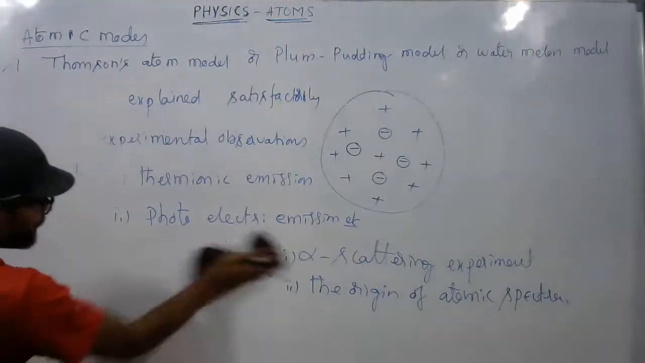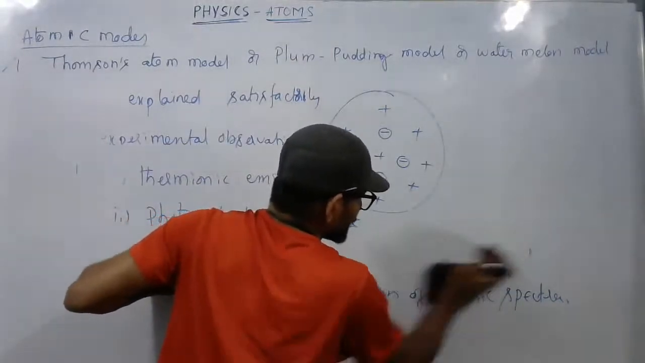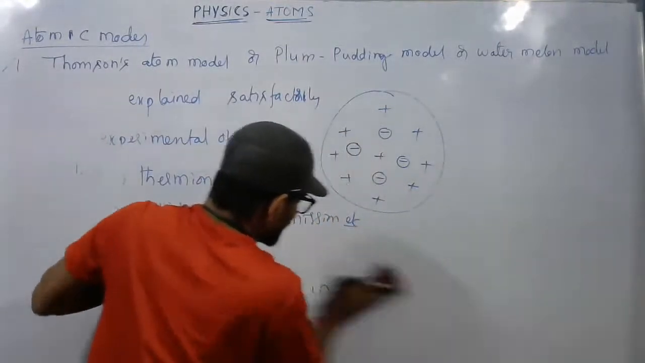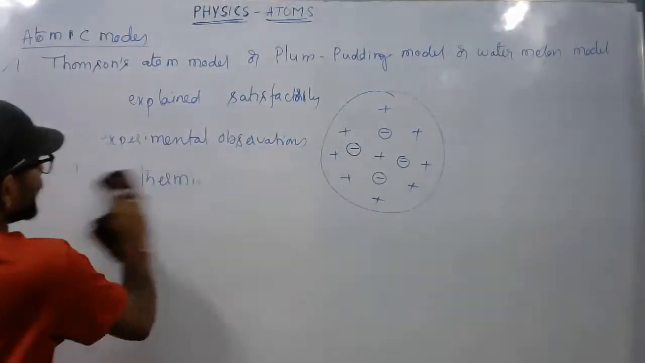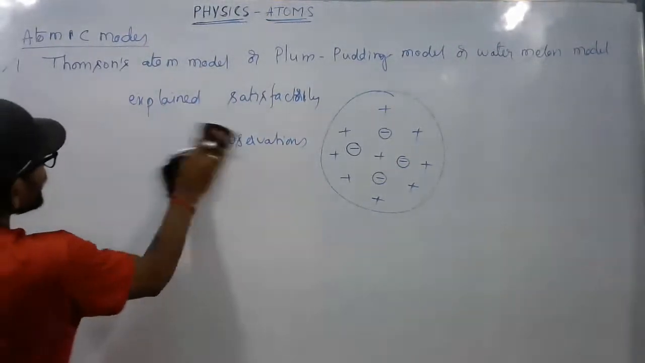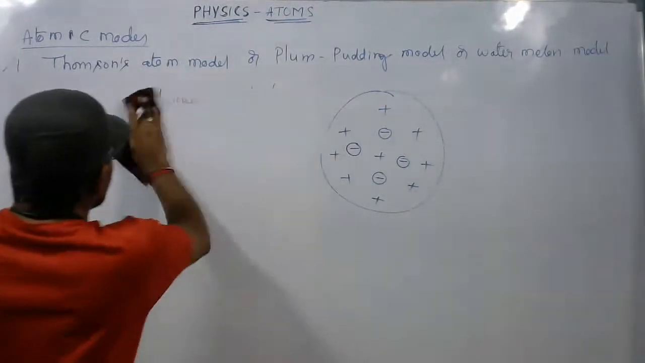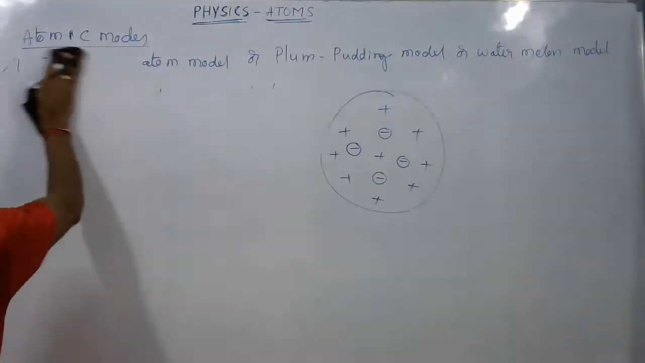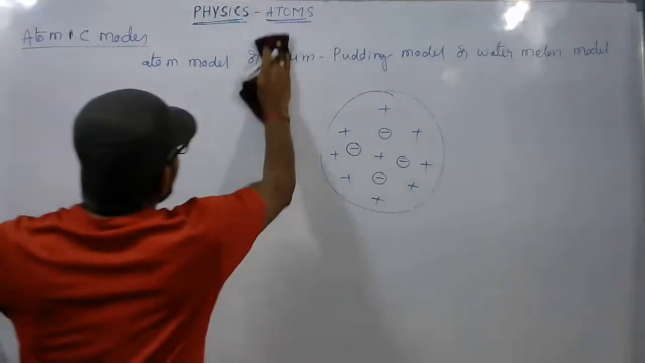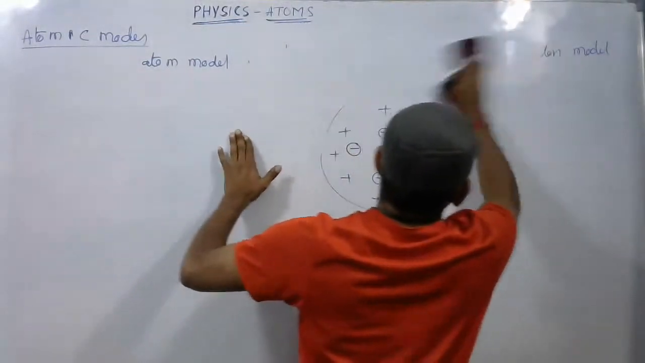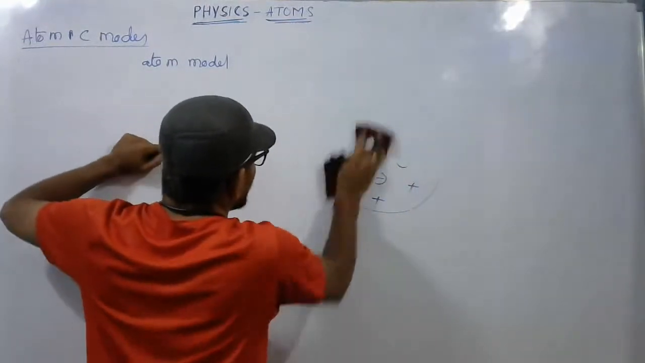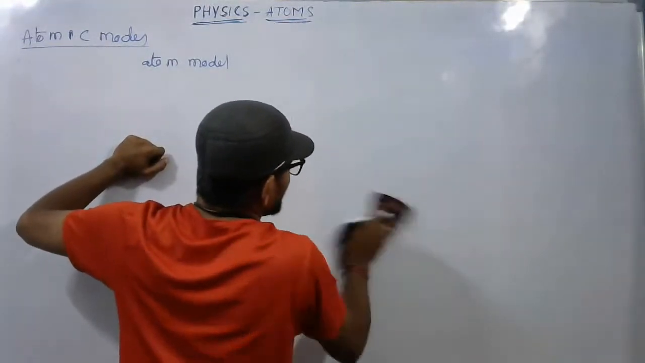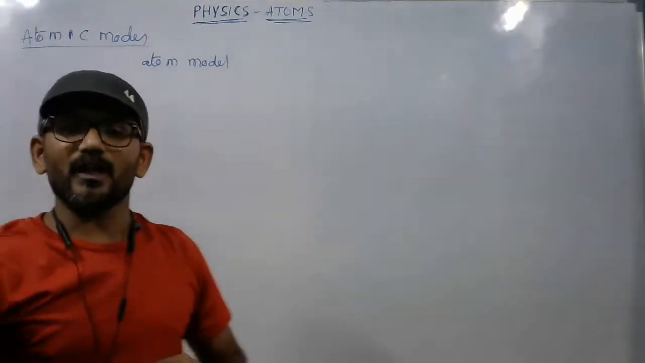Next one, write down everyone the subheading Rutherford's atom model. We can also call it Rutherford's nuclear atom model or planetary atom model. The second one, Rutherford's atom model. So Rutherford, to give the assumptions or idea of his atomic model,